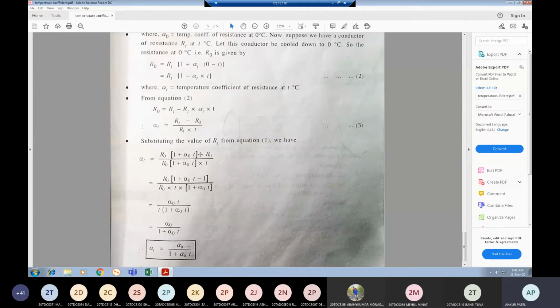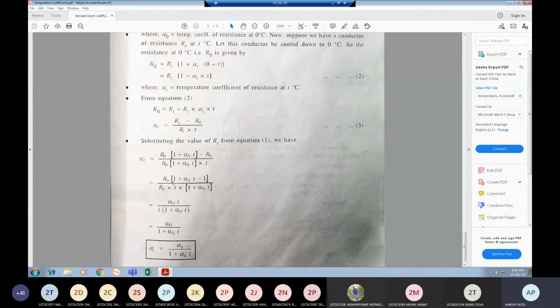We are taking the common term R0 in the numerator. In the denominator, R0 into T into (1 plus alpha 0 into T).